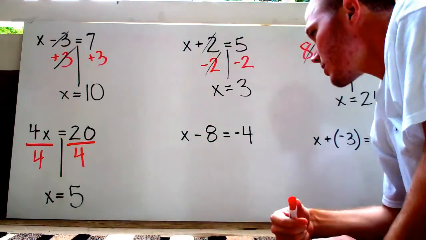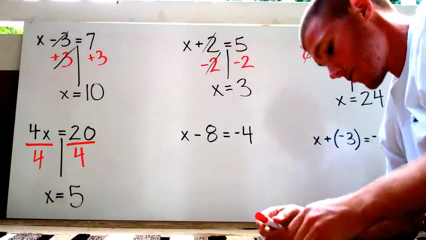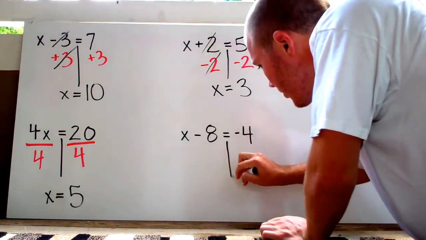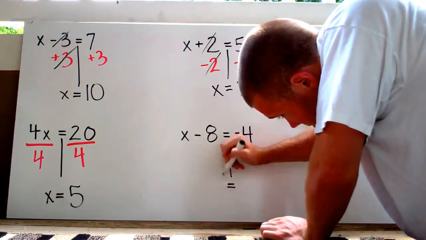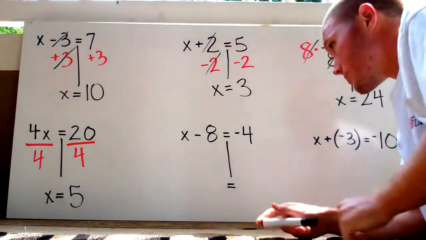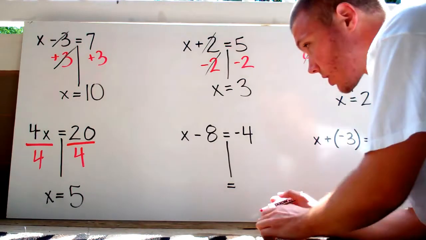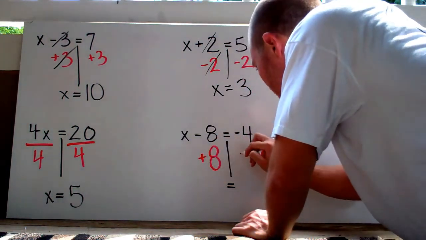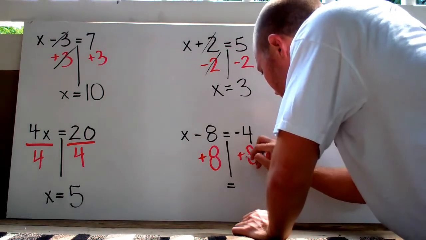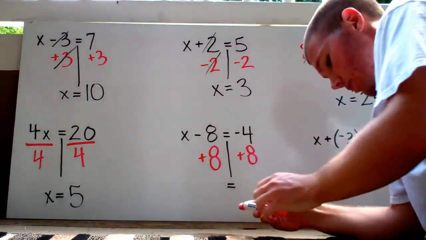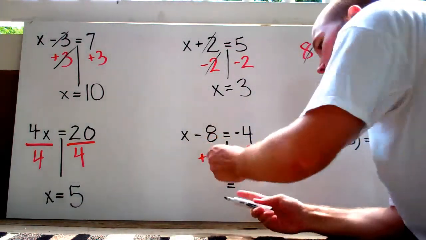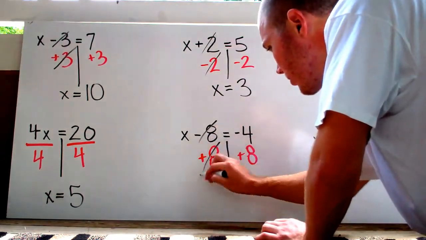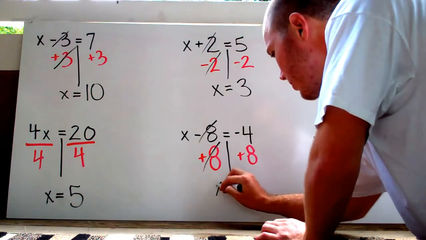x minus 8 equals negative 4. Alright, so I'm going to divide this into 2 sides. The opposite of minus 8 is going to be plus 8. And I'm going to do that to both sides, because remember, whatever you do to one side, you've got to do the other. And minus 8 and plus 8 are opposites. Inverse operations, they're going to cancel out. All I'm going to be left with is x.